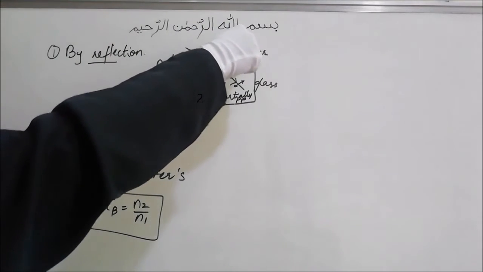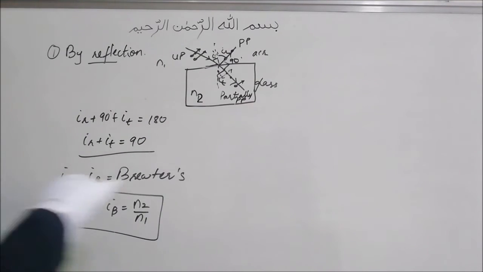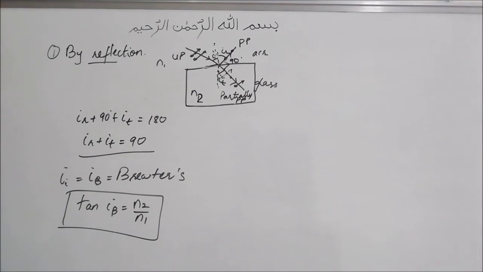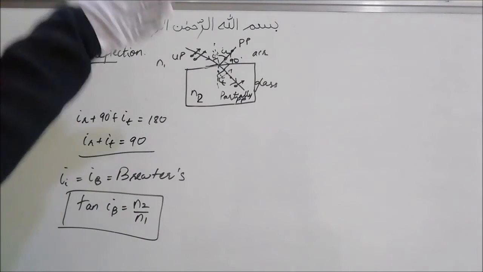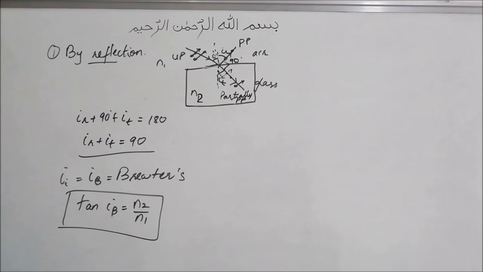So this reflected light will be plane polarized, either parallel to the boundary surface, that means it will be like this, with the electric field coming in and out, or perpendicular to the boundary plane, that will also be like this. So the reflected ray will be polarized in the direction parallel to the boundary plane, or you can also call it perpendicular to the plane of incidence. I will write it down.